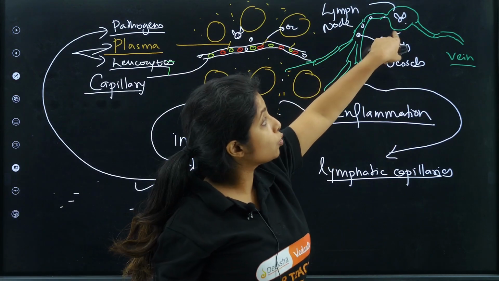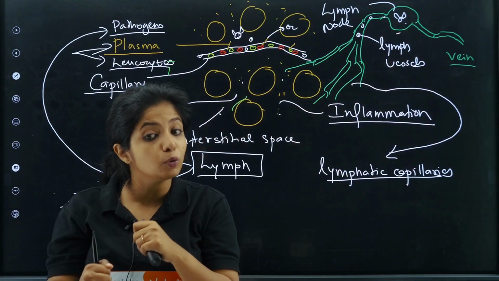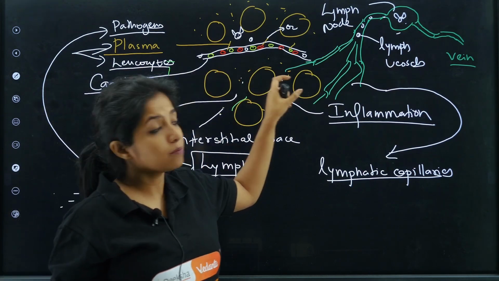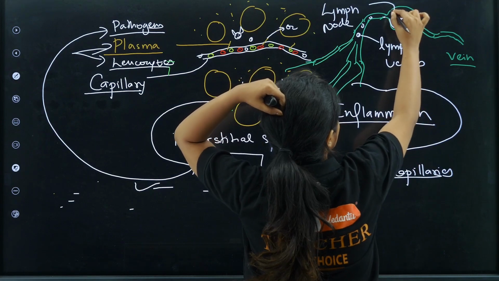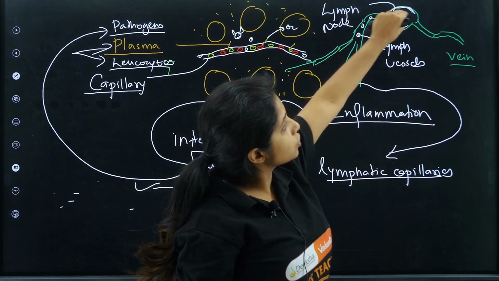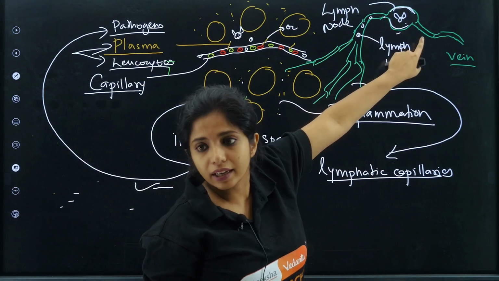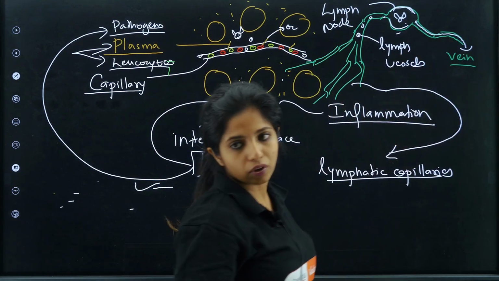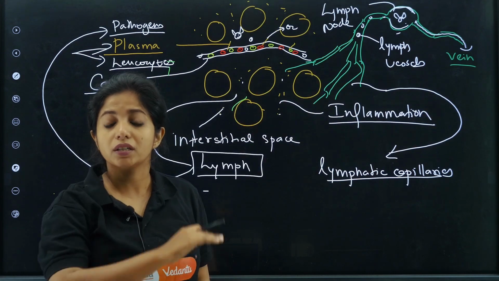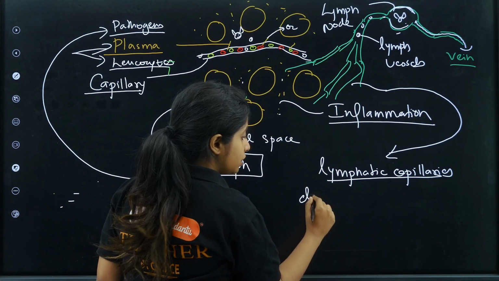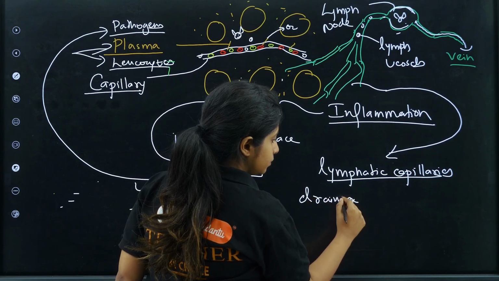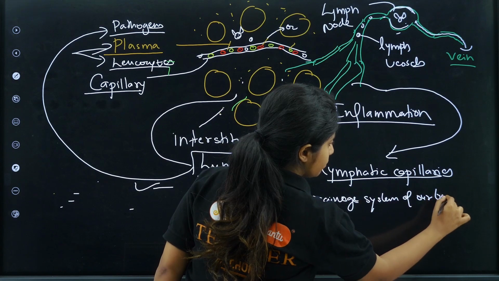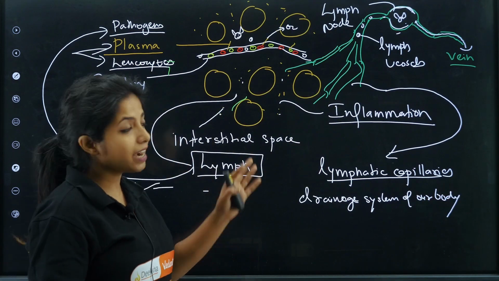Why? Because the lymph node has lots and lots of WBCs, and WBCs are therefore fighting. Even though you have leukocytes around here, apart from that you have a fixed amount of WBCs in the lymph nodes also, so that whatever passes through, if they see that there is a pathogen, they will kill it, such that you get nice purified blood back into the vein. So what do you call the system, children? You call this the lymphatic system, which is also known as the drainage system of our body, because it drains things. And it will give back to the vein.